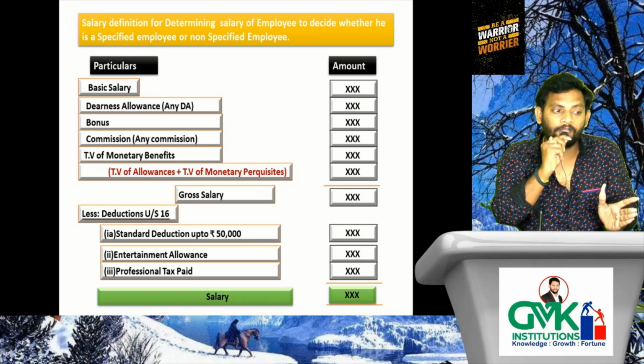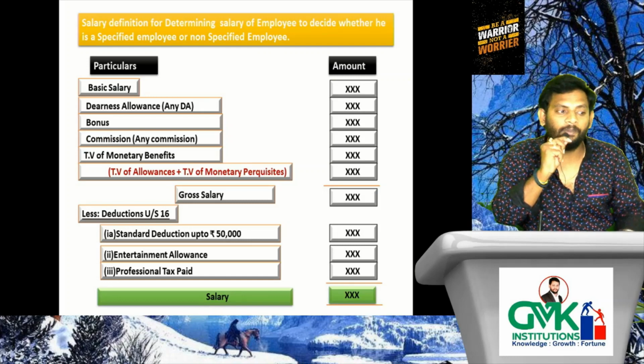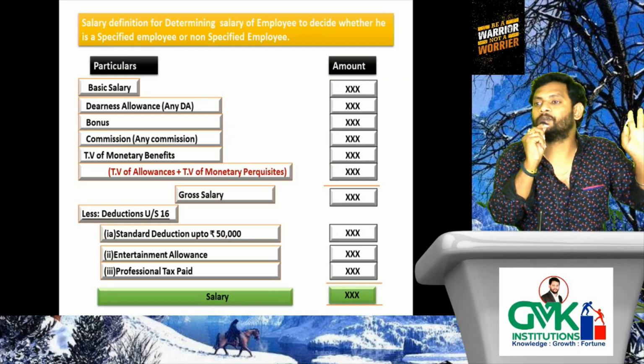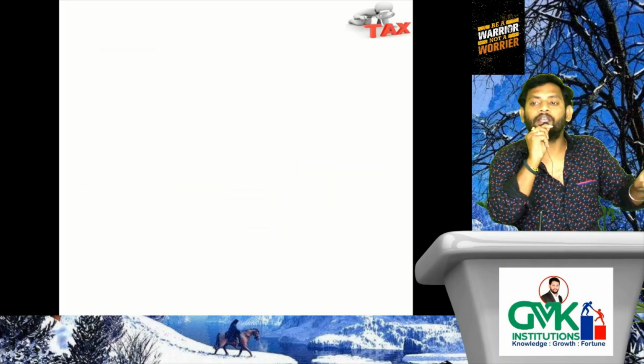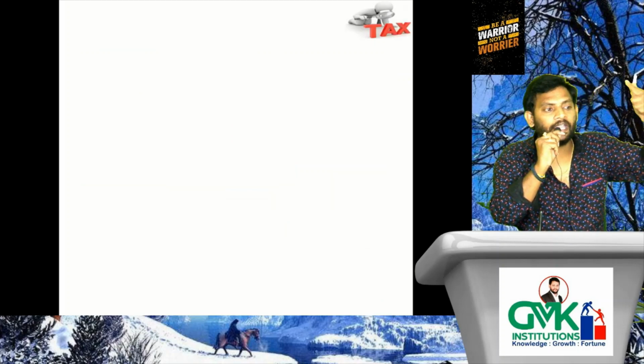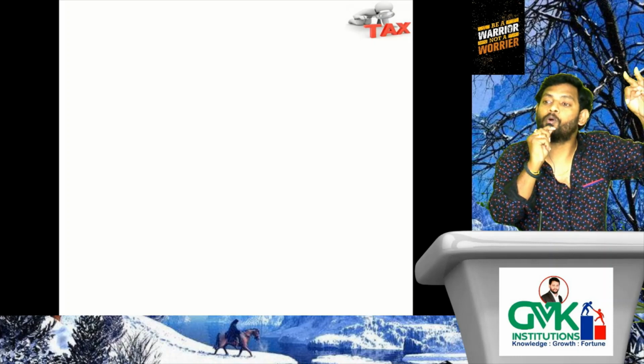This must be verified from all the employers. If it is exceeding 50,000, he will be treated as a specified employee, otherwise a non-specified employee. Understood the point? So please tell me what is the salary definition. Basic, DA, bonus, commission, then taxable value of monetary benefits. That means taxable value of allowances, taxable value of monetary perquisite.